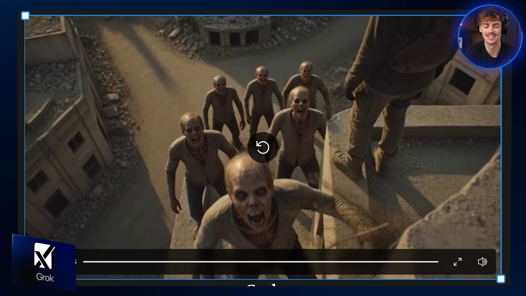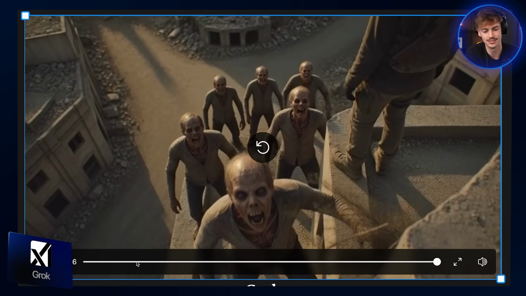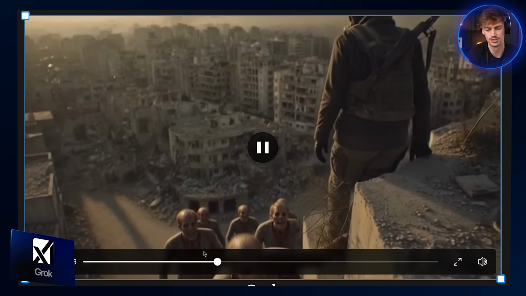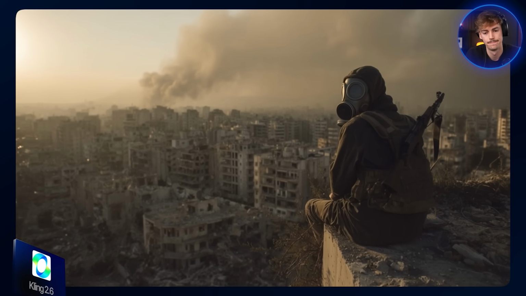I mean, it's quite good. He's standing up, the camera is pedestaling down. All of these zombies look kind of the same though. It's just like a copy-paste, the same character. But so far, this is the best one, which is kind of a shame. For Kling 2.6, I got high hopes.